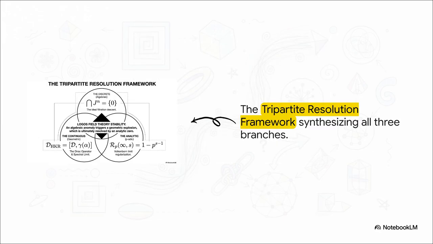This tripartite resolution framework brilliantly synthesizes all three mathematical branches. You've got the discrete algebraic descent of the Jacobson radical powers at the top, you have the continuous Dirac geometry and spectral limits on the bottom left, and you have the analytic p-adic regularization on the bottom right. All three interlock perfectly under the stability of Lagos field theory to strictly forbid homological chaos, translating a purely algebraic puzzle into a cosmic geometric certainty.